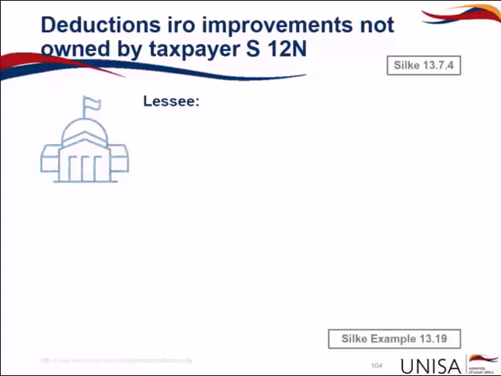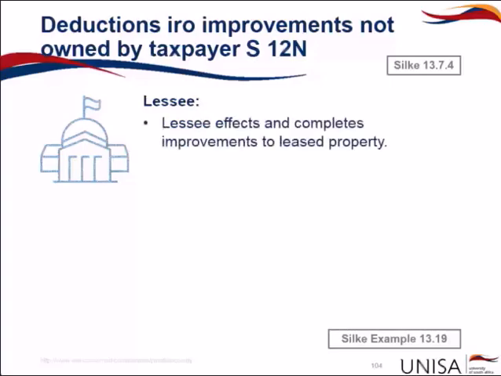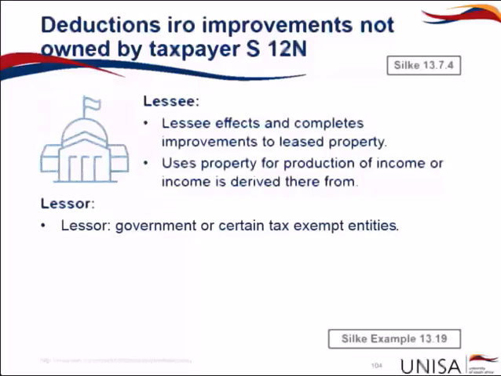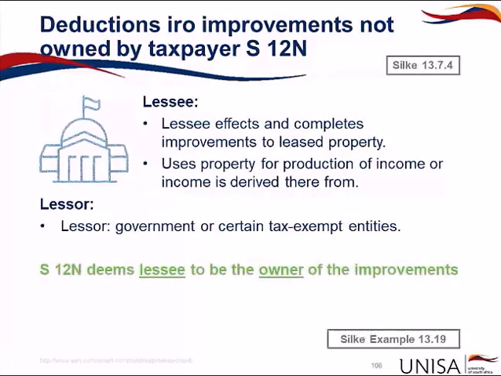In this case, the lessee will effect and complete the improvements on the leased property. It must be used in the production of income, or income is derived therefrom. The lessor would be government or certain tax-exempt entities, and in this case, Section 12N will deem the lessee to be the owner of the improvements.